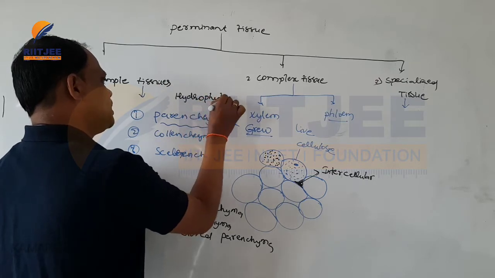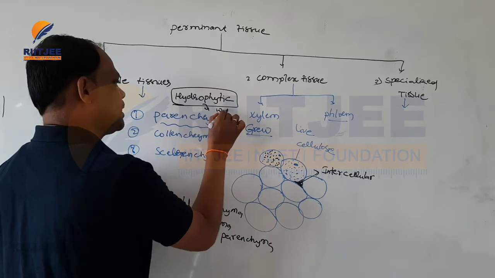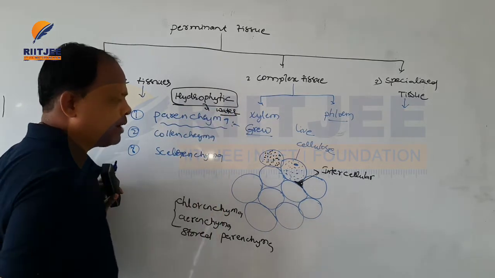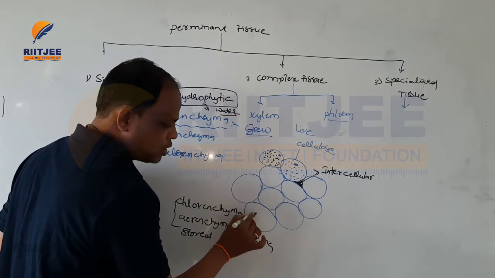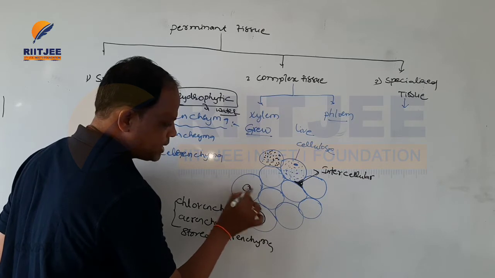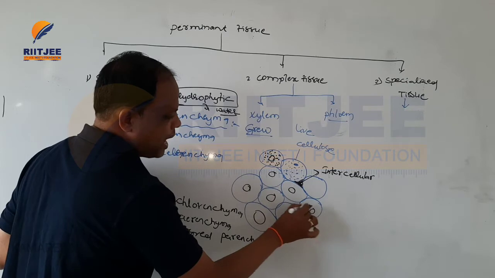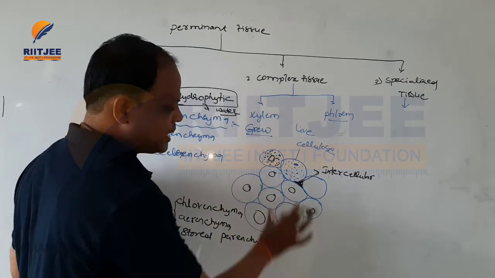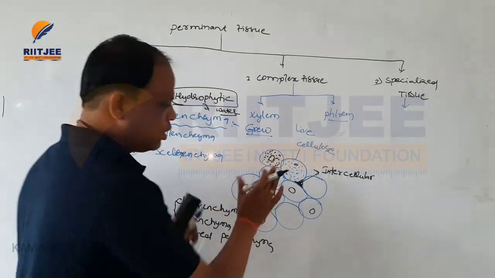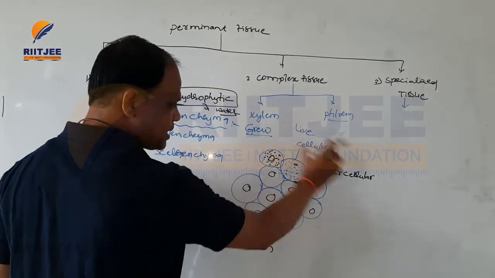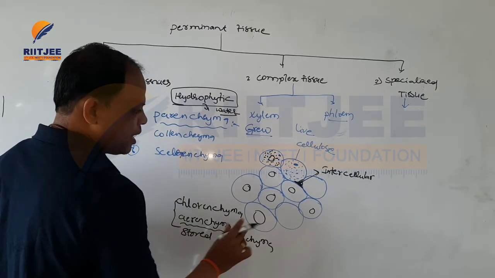Hydrophytic plants are plants that live inside of the water. All the hydrophytic plants contain large vacuoles inside the cells, and between two cells there are large intercellular spaces. These types of parenchyma cells are called aerenchyma.